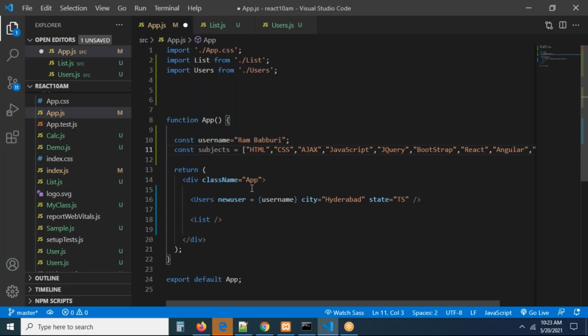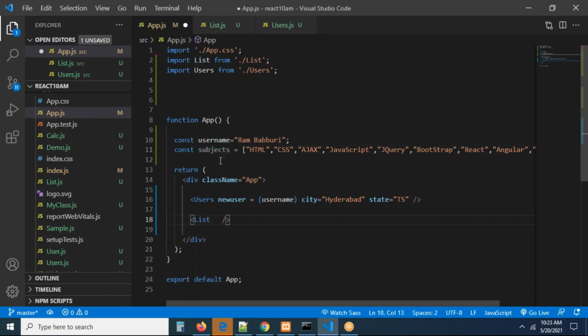So I don't want to pass a single value every time. I want to pass a group of values also from one component to another component. Let us assume these values came from a database. I want to display these values in a component in a ul li tag. That's why I'm making my simple list tag something like this. Now to this, I'm going to pass subjects. Already we have a variable now. You can take the same name, variable name is subjects and the value also subjects, no problem.